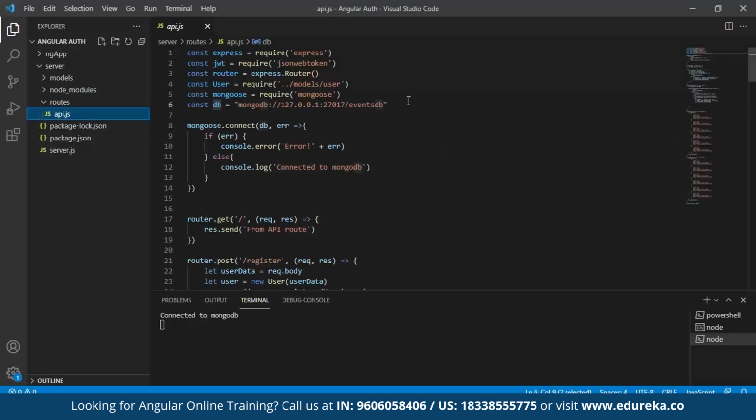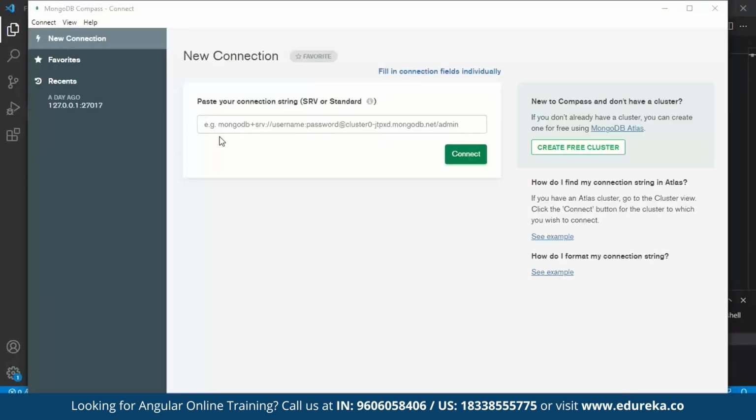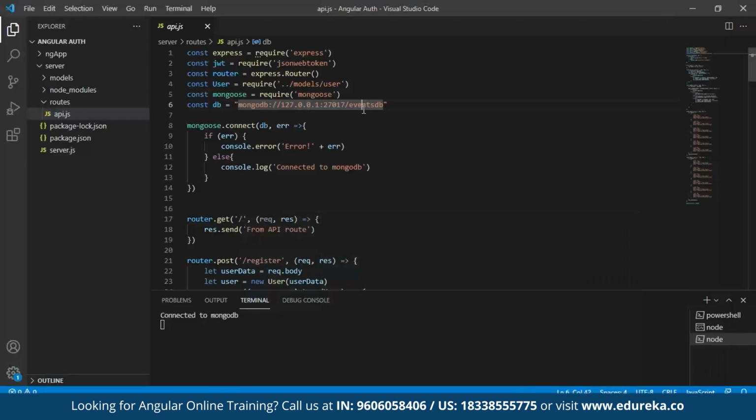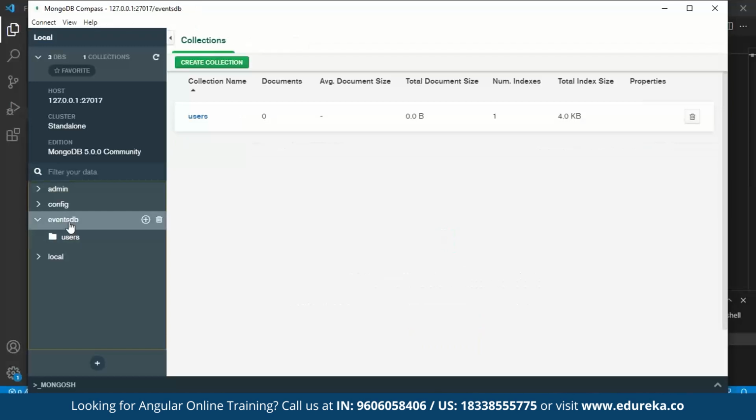Now, whatever DB operations you want to perform should be performed in your api.js. Here, your DB link should be pasted. Where do you get this? Go to your MongoDB, and here you get your server link. Take that, or whatever link is present over here can be copied, and you can go ahead and paste it over here. EventsDB is the database that I created.